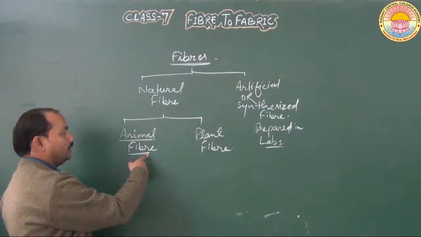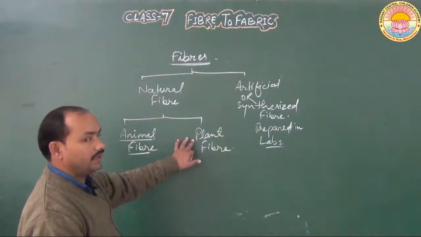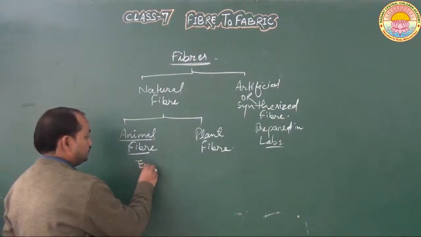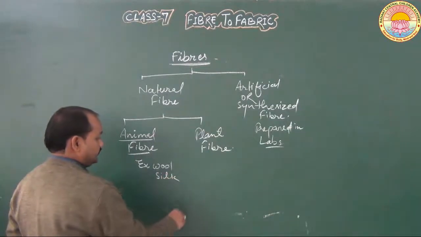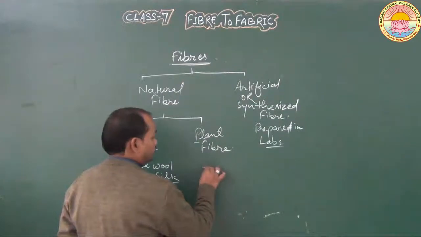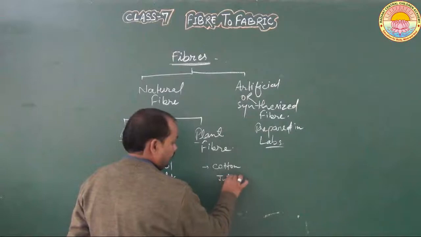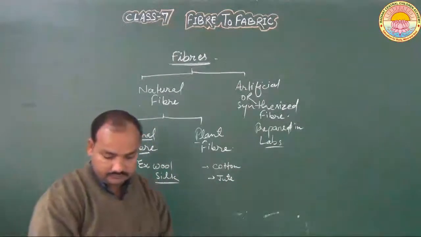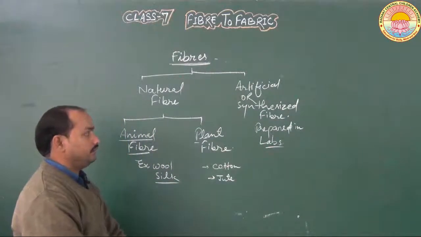The fibers that are obtained from animals are called animal fibers, and the fibers that are obtained from plants are called plant fibers. Examples of animal fiber are wool and silk, while plant fibers are like cotton and jute. These are the examples of plant fibers. So I hope now you have understood the different types of fiber.